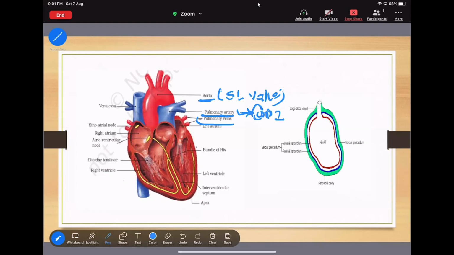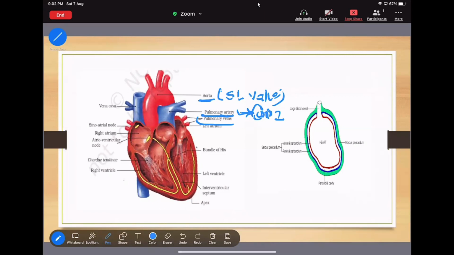But in the vein, V is near to O. That means the vein has oxygenated blood. I think this confusion about the pulmonary artery and the pulmonary vein is now clear.